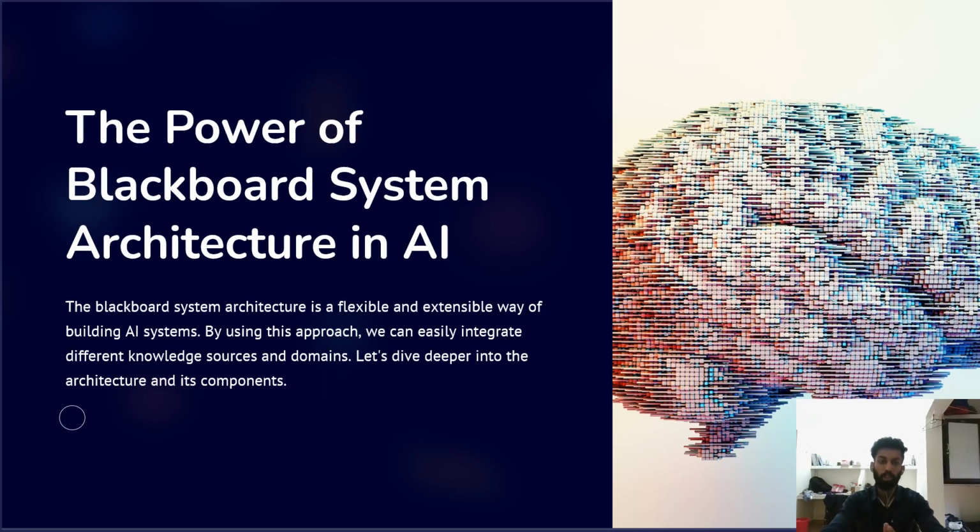Now we are going to discuss the second type of non-production system architecture, that is the blackboard system architecture in AI. The blackboard system architecture is a flexible and accessible way of building AI systems. By using this approach, we can easily integrate different knowledge sources and domains. Let's dive deeper into the architecture and its components.